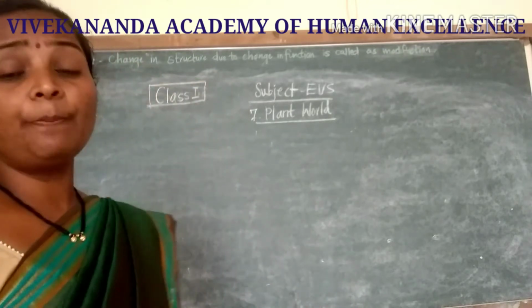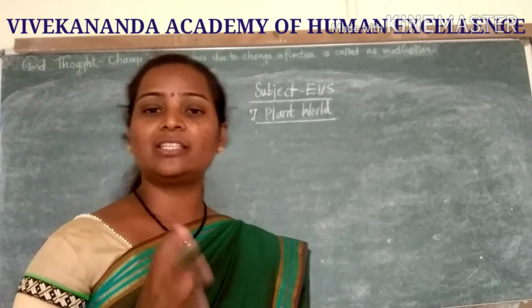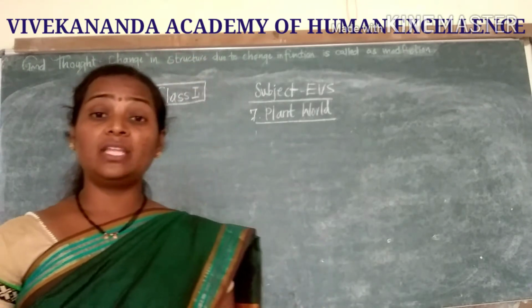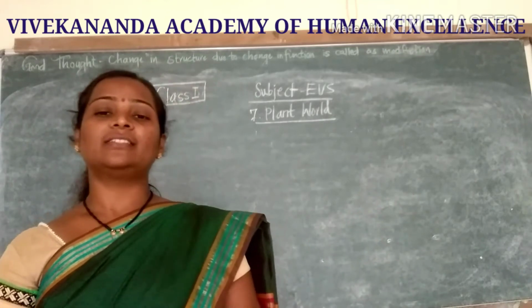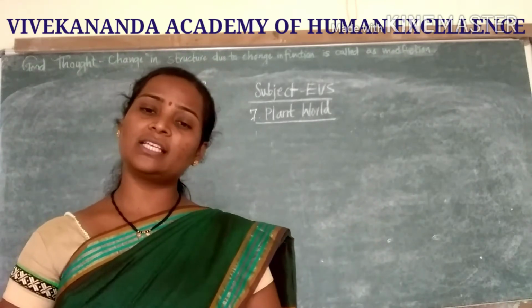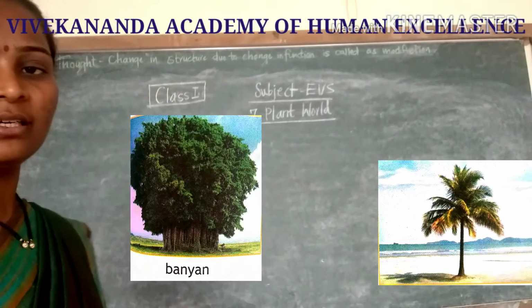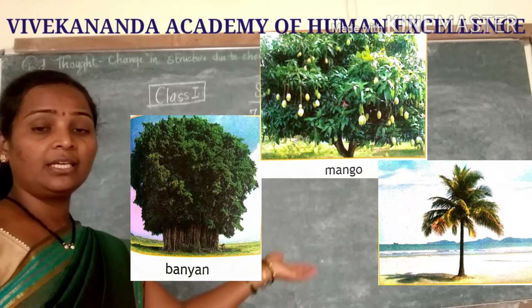First type is the big trees. Very strong and big plants are called trees. Examples are here. See, banyan tree, mango tree, neem tree.